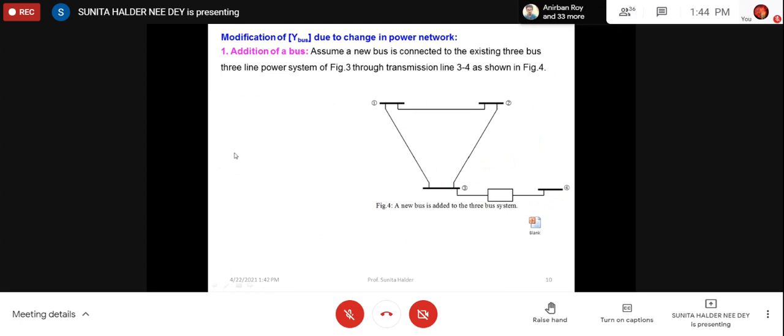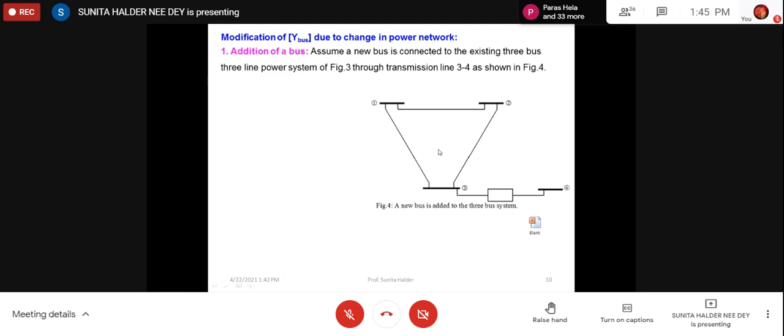Then what will be the change in Y bus due to change in network? Because in a power system it is always changing, due to fault, due to addition of lines, due to addition of generation, everything. So what will be the change? Now you have seen that the Y bus matrix is mainly dependent on the interconnectivity of the buses through the lines. Initially we started with 3 buses with 3 lines. Now, if we assume there is another bus we want to introduce in the present power system, obviously we are introducing bus number 4.